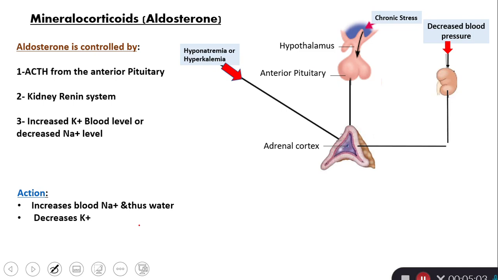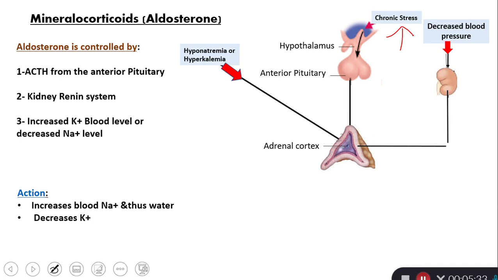Now, let's go to aldosterone, which is a mineralocorticoid. The production of aldosterone is stimulated in three ways. The first way is chronic stress, like somebody who is living a miserable life, like he or she has a problem in the family or prolonged work problems. So this is a chronic stress.